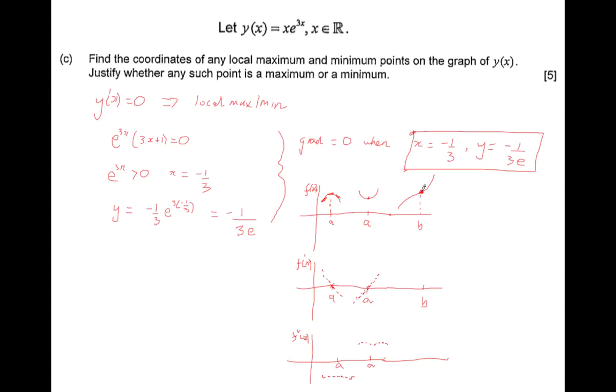But before, the gradient's positive, after the gradient's positive. Just before B, the gradient's positive, just after B, the gradient's positive. For a local maximum or minimum, the gradient goes from a positive to a negative, or a negative to positive.